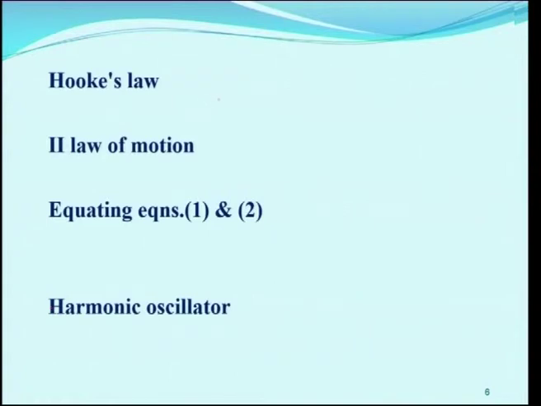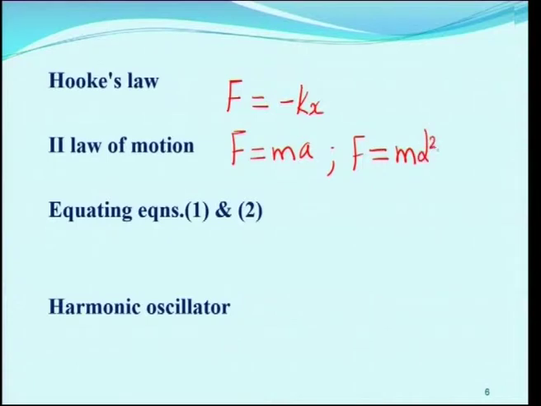We can write Hooke's law, F is equal to minus kx. Then from Newton's second law of motion, we can write F is equal to ma, and we can write F is equal to m into d squared x by dt squared, because this acceleration is d squared x by dt squared.